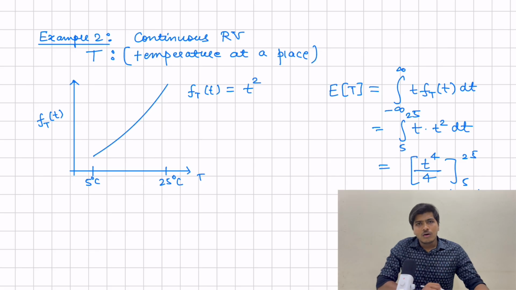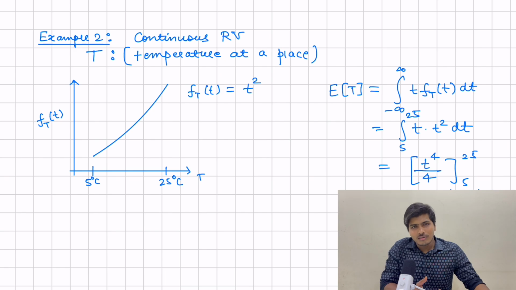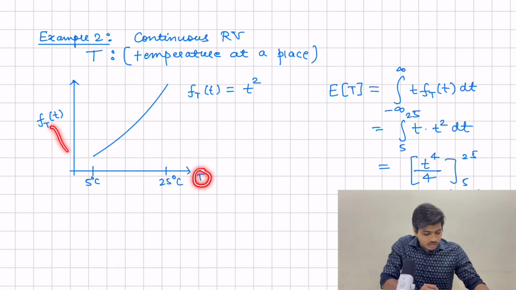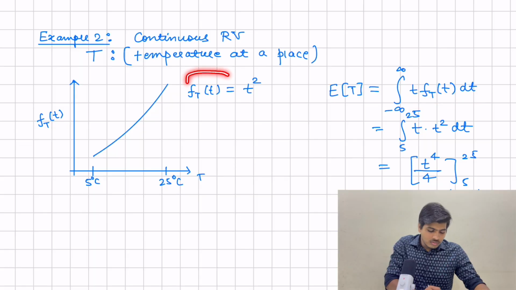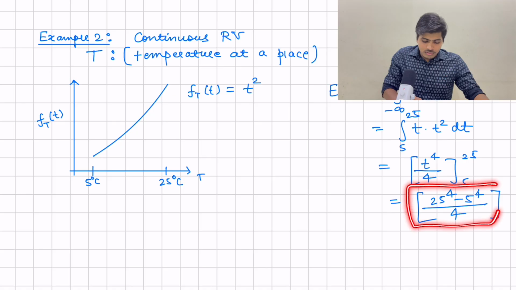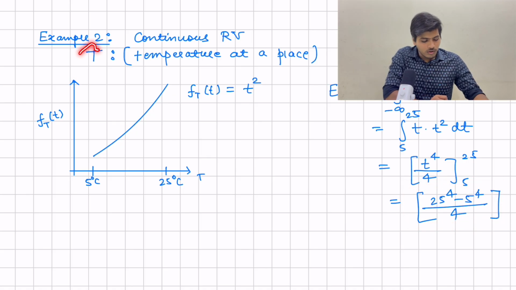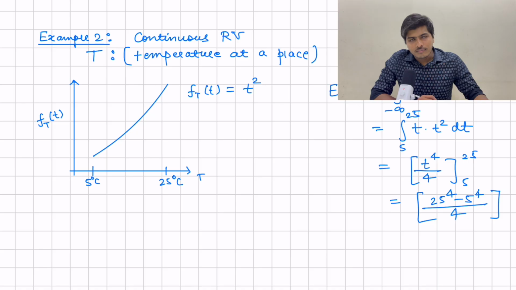Similarly, let's take an example of a continuous random variable. Consider the temperature at a place in summer, and in summer the temperature varies from 5 degrees centigrade to 25 degrees centigrade, or any season, not necessarily summer, you can take the rainy season or something. And the PDF of this temperature is quadratic, which is f of t equals t square. Then the expectation of t is the integration of t times f of t dt, and this f of t is this PDF. So if you integrate from 5 to 25, you will get some number like this, and this is the expectation value of the continuous random variable t.